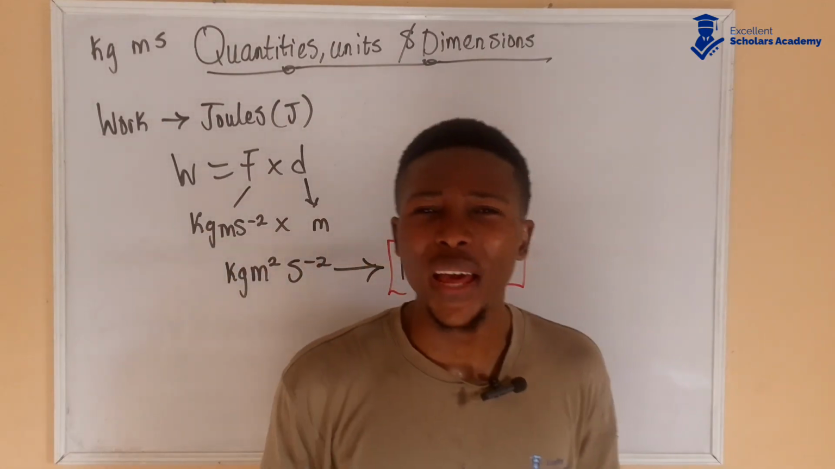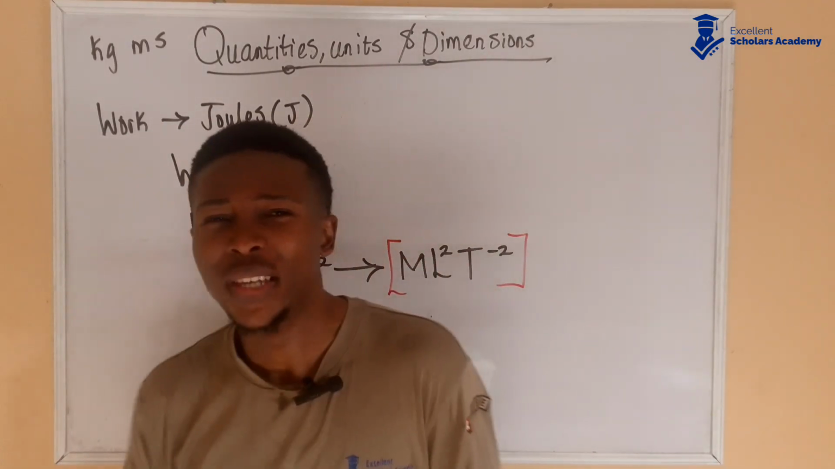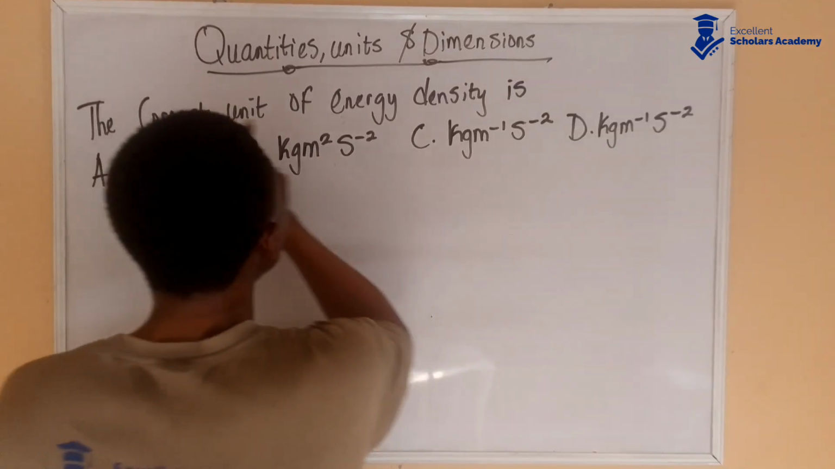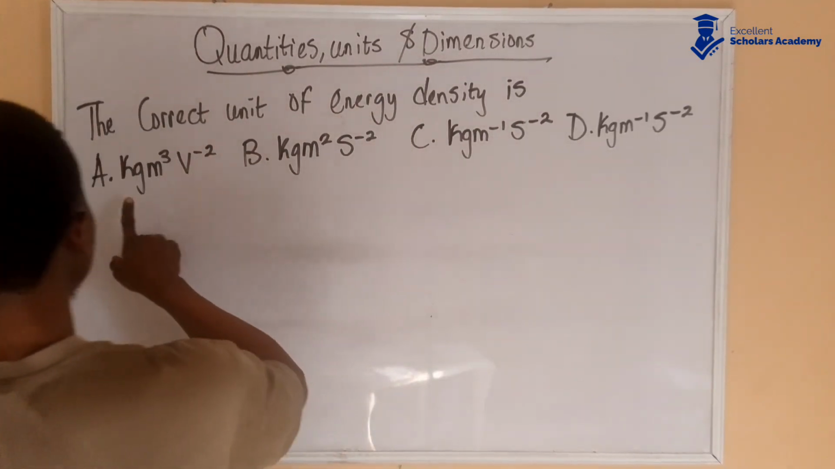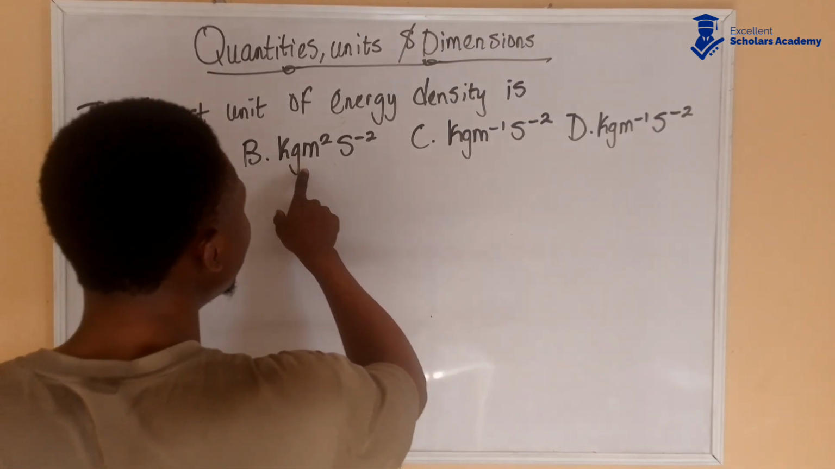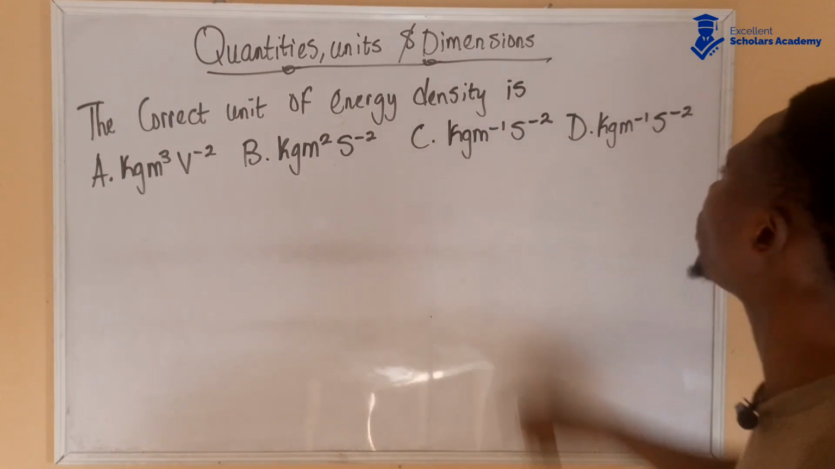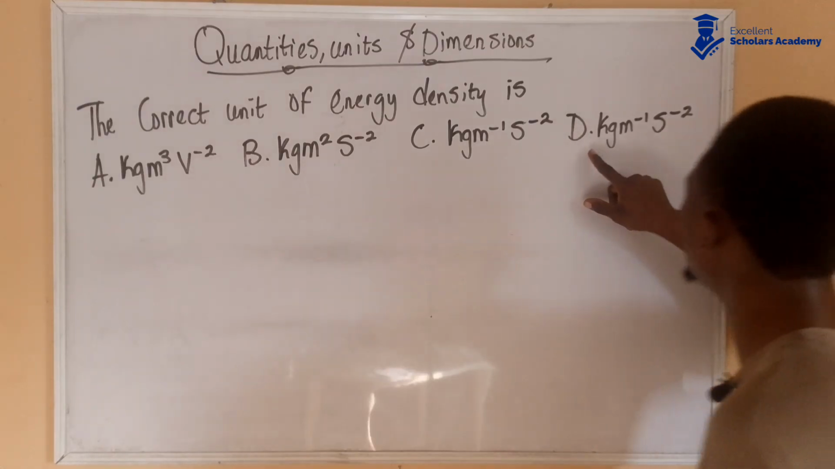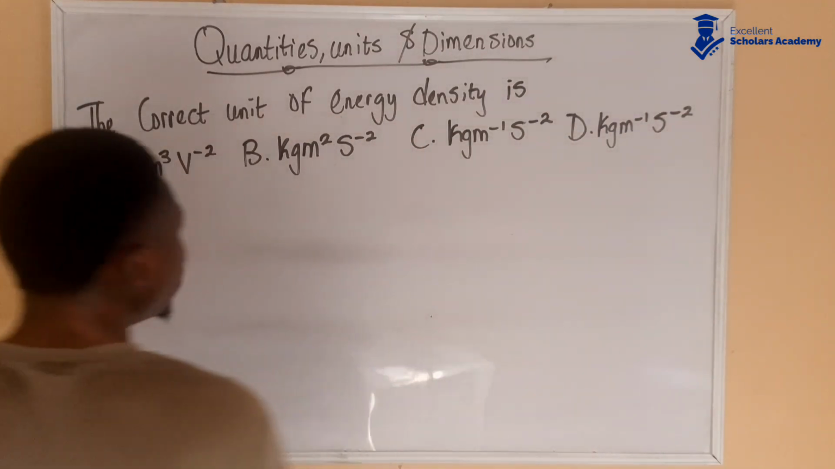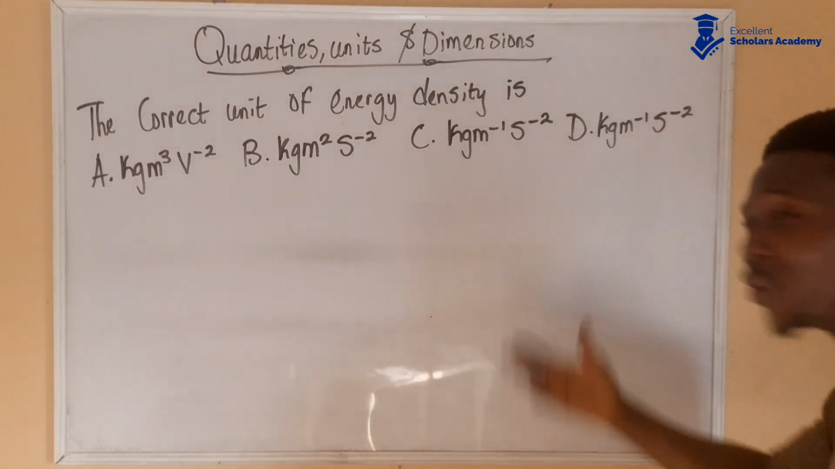Now, let's go further to solving JAMB questions on quantities, units, and dimensions. The correct unit of energy density is: A, kg m to the power of 3 s to the power of minus 2; B, kg m squared s to the power of minus 2; C, kg m to the power of minus 1 s to the power of minus 2; D, kg m to the power of minus 1 s to the power of minus 2. I might not be able to call these options out, but let's solve these questions.